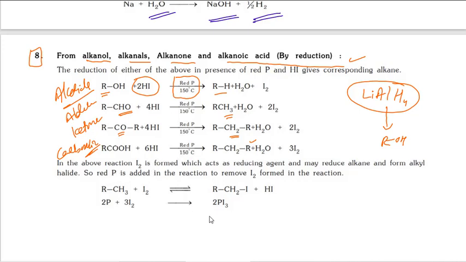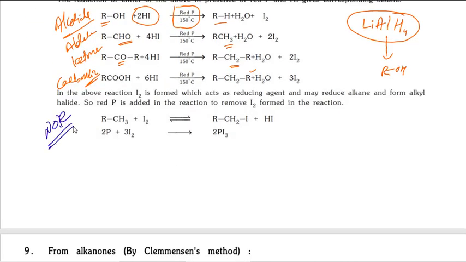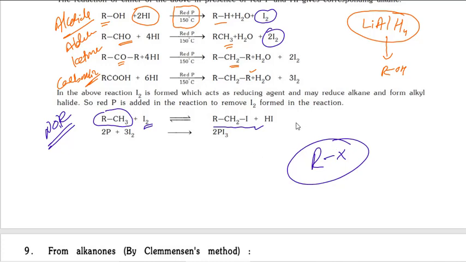Okay, now the byproduct here is iodine. This iodine again reacts with alkanes and forms alkyl halide. Suppose this alkane is there, the alkane reacts with iodine and forms alkyl halide, RX. So to avoid this problem, we use phosphorus. This phosphorus and iodine react and form phosphorus iodide. That's why there is no alkyl halide formation again. To avoid this problem, we are using phosphorus.